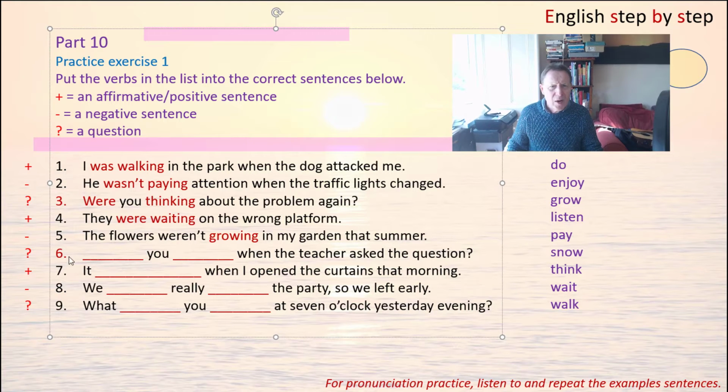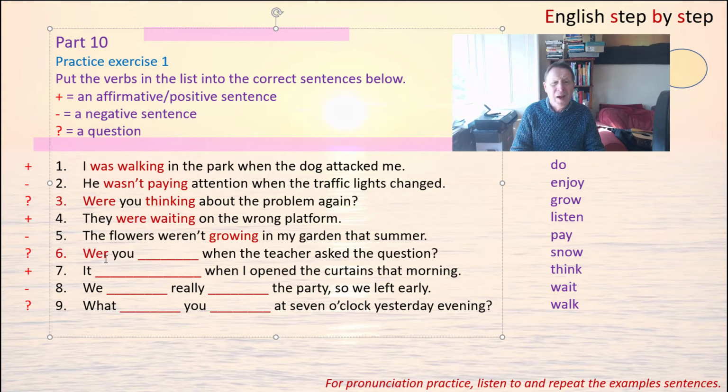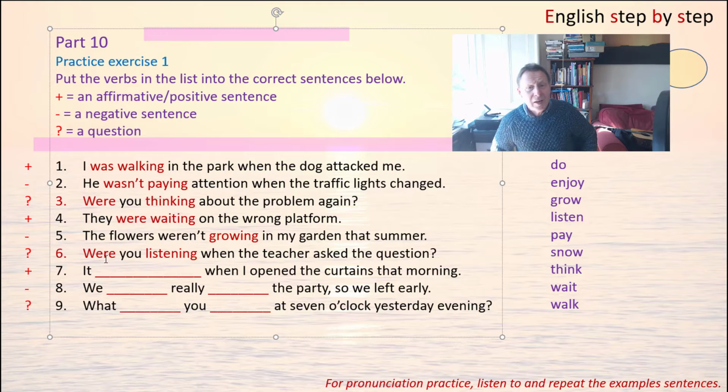Number 6 is a question, and it's a question with you, so the question word is the auxiliary were. Were you, and then it's about a question, so it should be listening. Listen, and then the present participle, listening. Were you listening when the teacher asked the question?